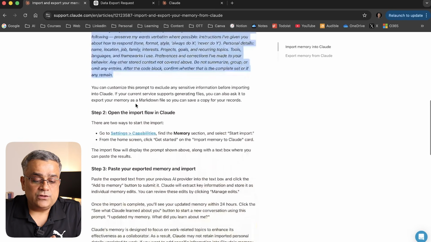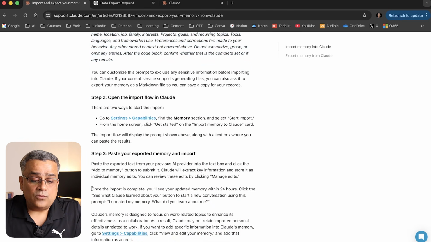So once this import is complete, you'll see your updated memory within 24 hours. In case it's not reflecting then and there, not to worry, just check after a day and then you will be able to see all those details.